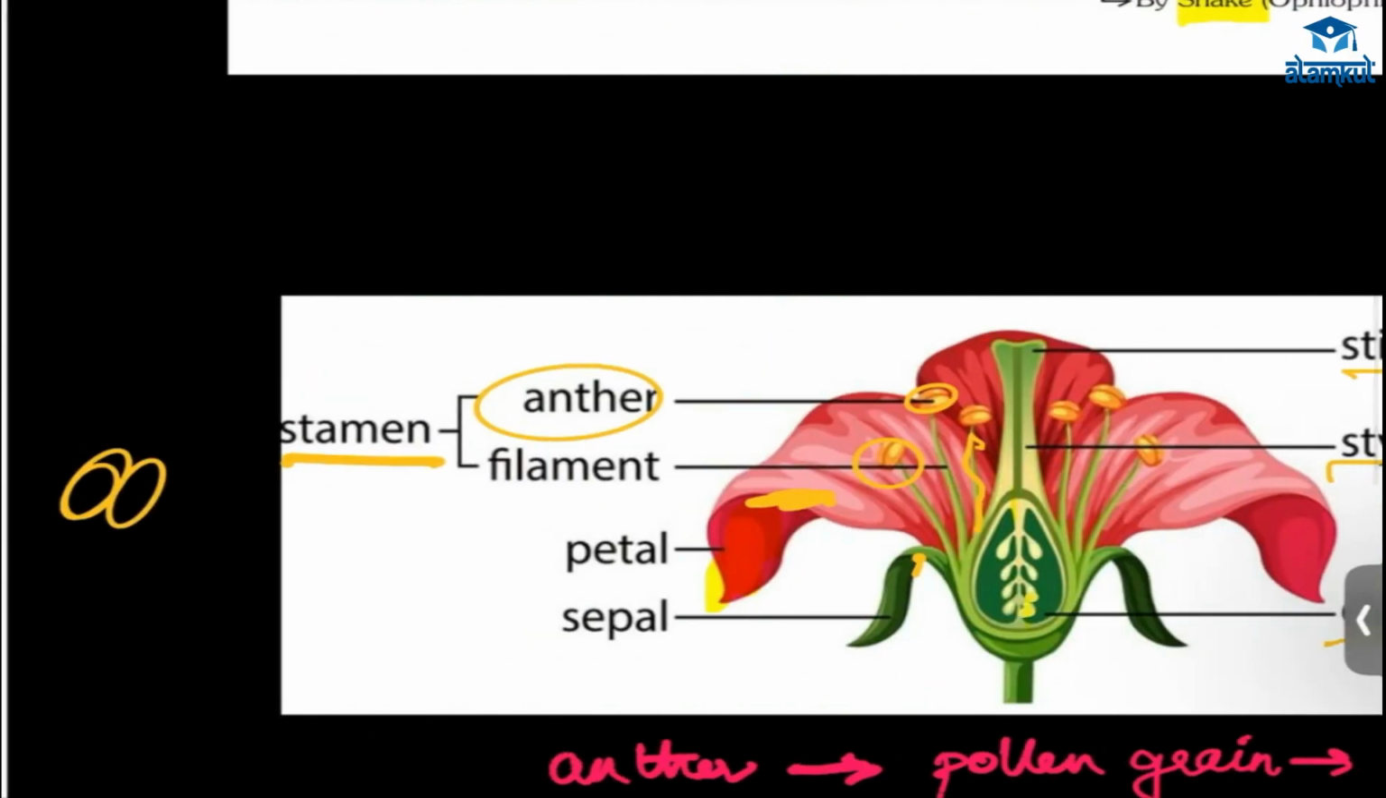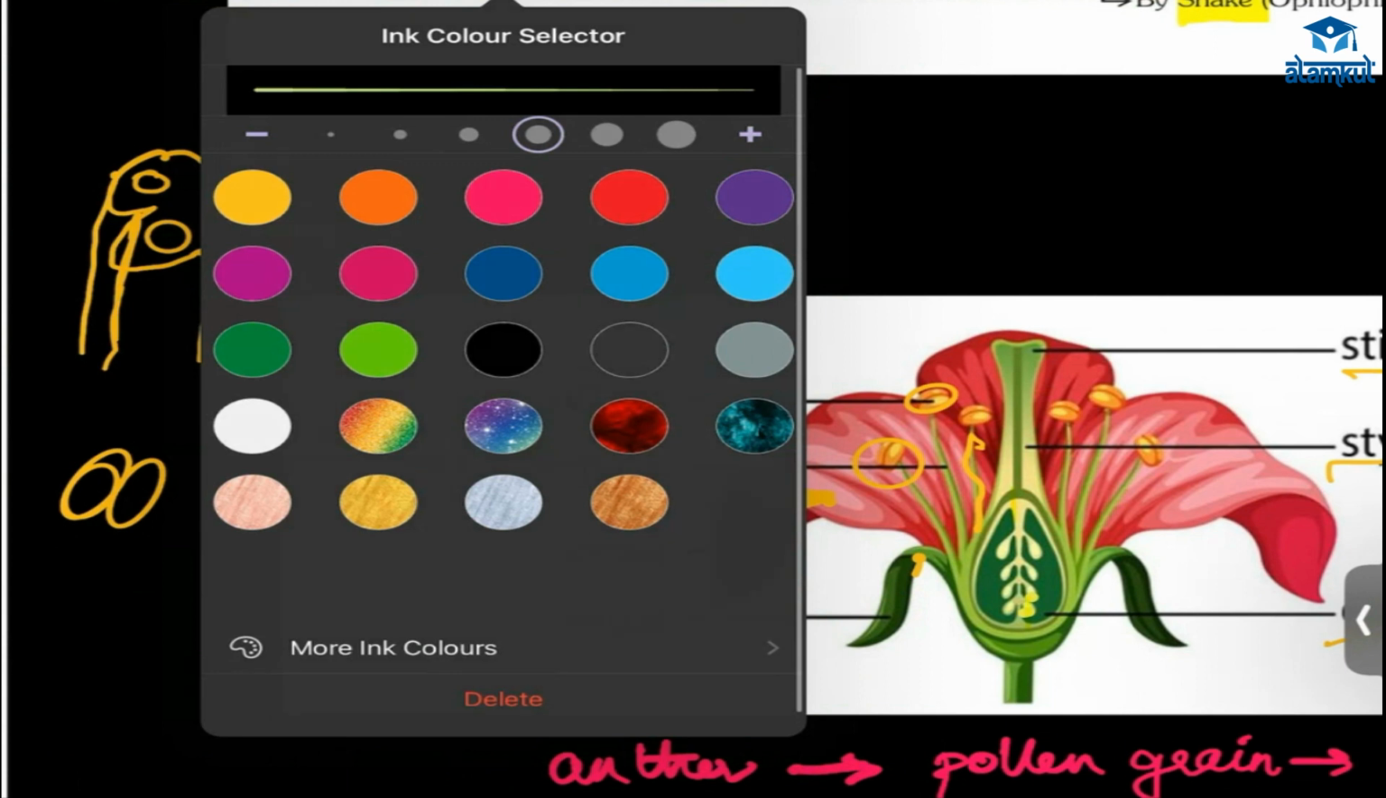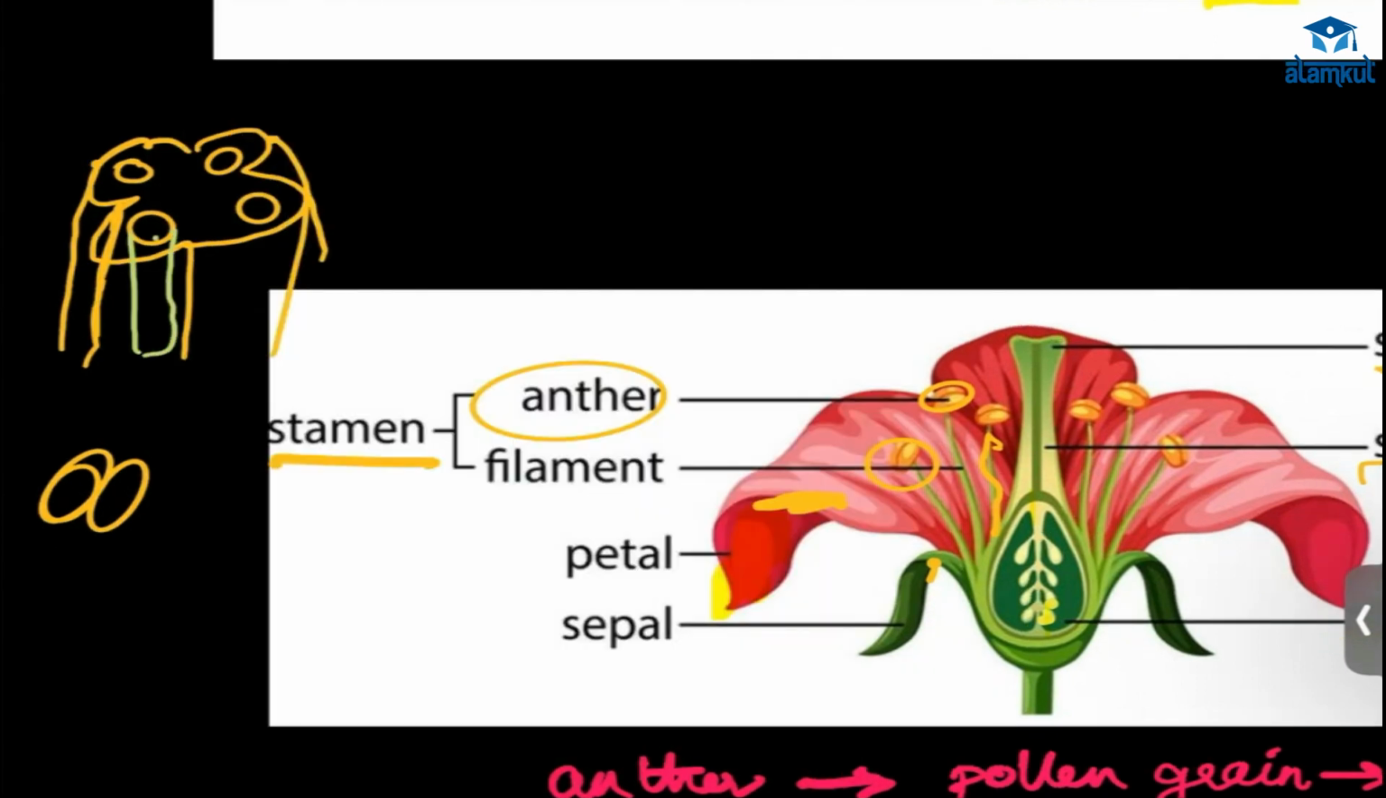Now, this anther, here what will happen? When you cut it, it will be like this, and pollen sacs are present. What will be contained here? Pollen grains. Here only the pollen grains will come. This pollen grain contains the male gamete, because we need gametes. In this part, there will be maturation of the male gamete.